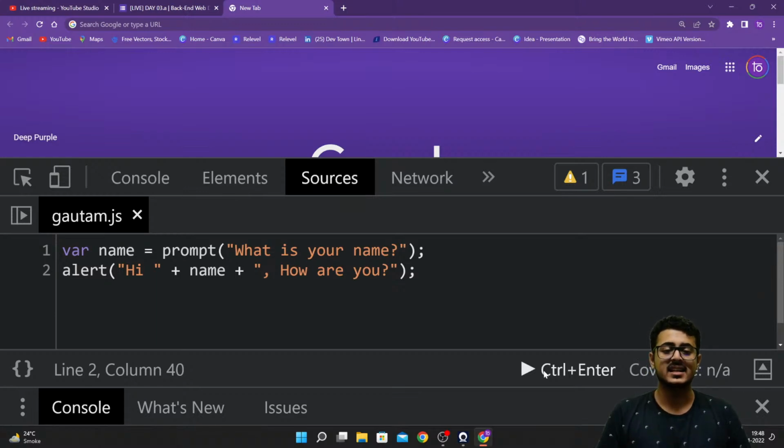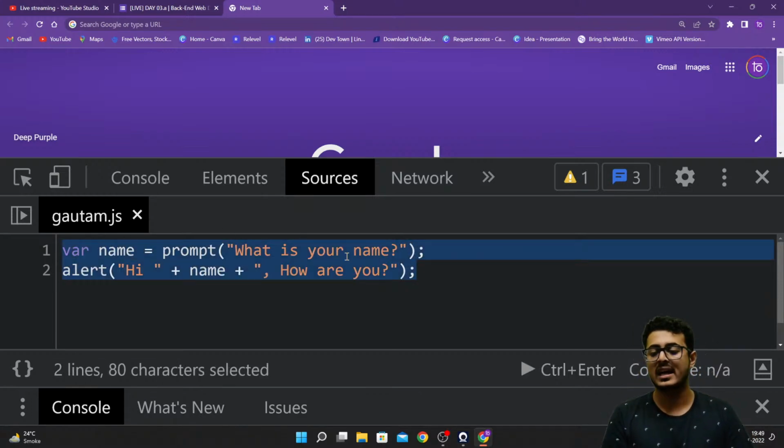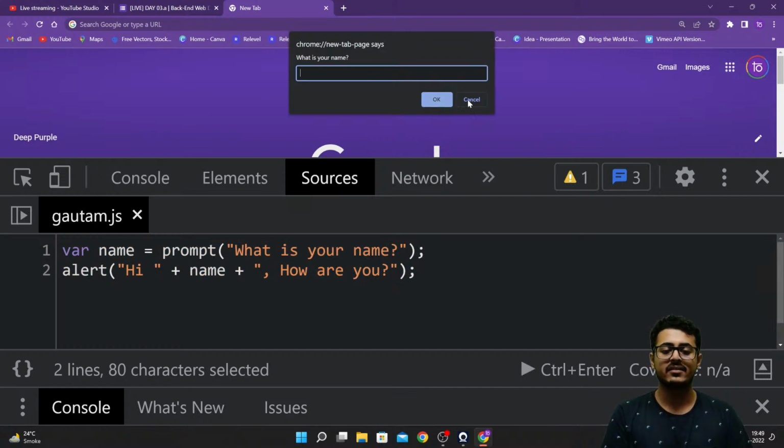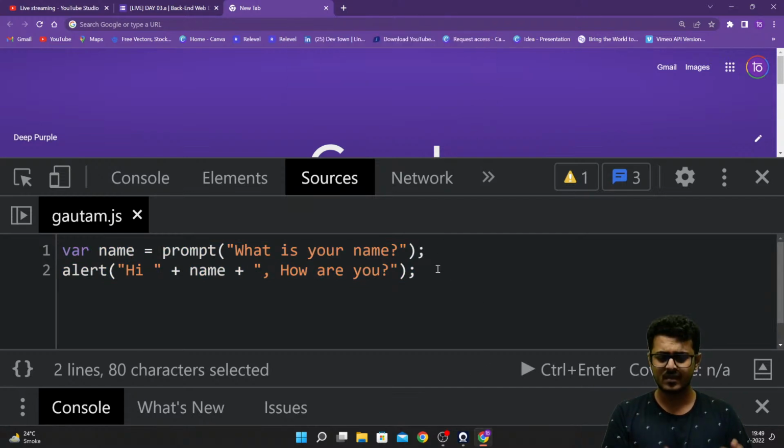Are you guys able to understand this, that just like variables are used to store value inside of them, in a similar way functions are used to store pieces of code inside of them? For example, this is something that I call a greeting, where I take in the name of the user and create an alert greeting them: hi Shaurya, how are you? I call this greeting. So what I want to do is every single time a particular user is coming to my website, I want to create a greeting for them. Now to write these two lines of code again and again every single time somebody comes is a lot of work, a lot of effort.